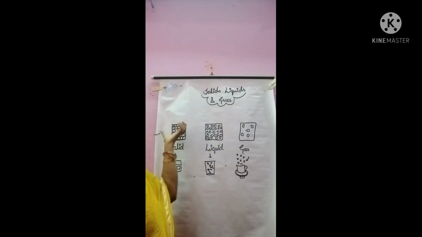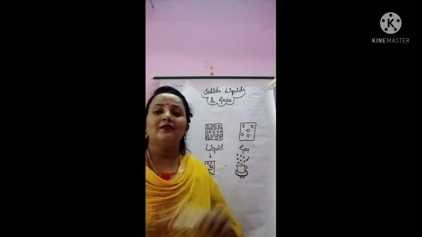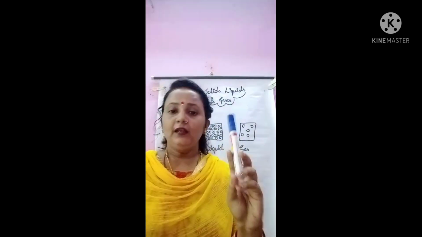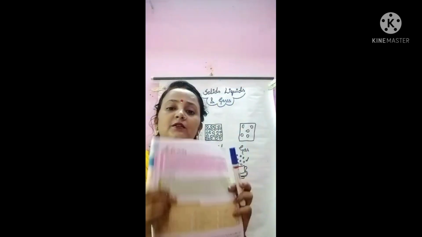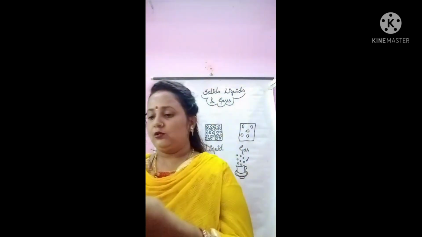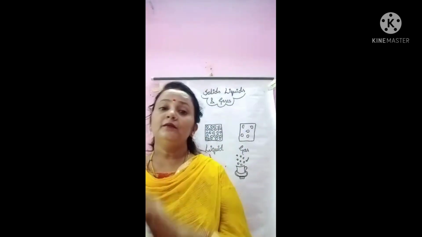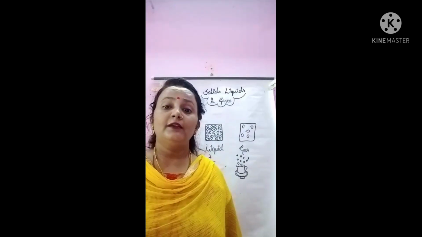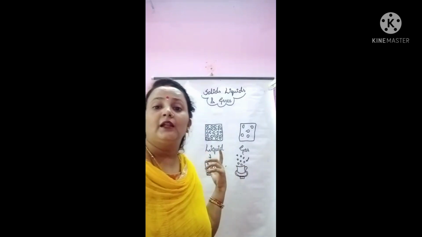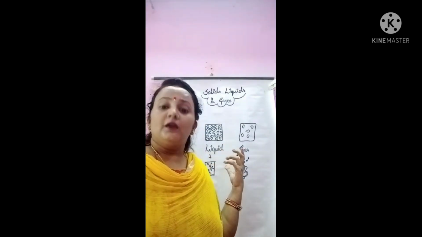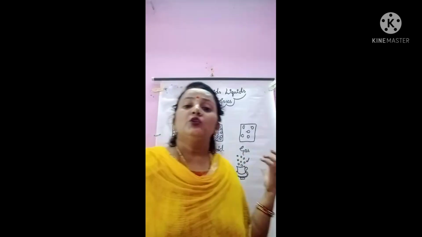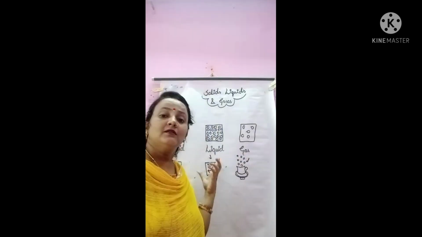So you can see here, it's a particle of solid. Like you can see, what is this? It's a solid form of matter, right? It's a marker. This is your book. It is also a solid form of matter. Why is it a solid form of matter? Because it has a fixed shape and volume, fixed shape and size. Solid matter has fixed shape and fixed volume or fixed size, okay? So why does it have fixed shape and size?